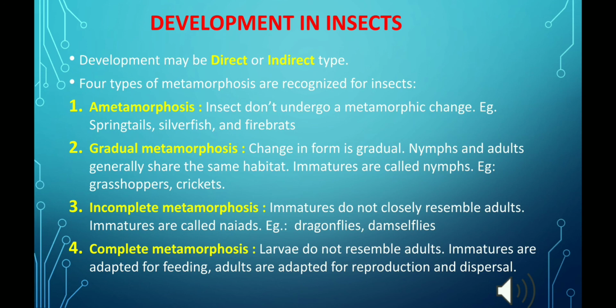Wings and adult features develop during an immobile pupal stage. Immature and adult may or may not share the same habitat. Immatures are adapted primarily for feeding, whereas adults are adapted for reproduction and dispersal.